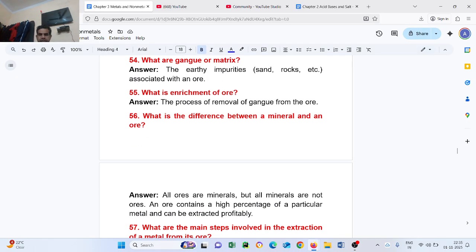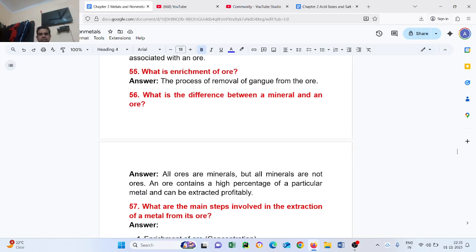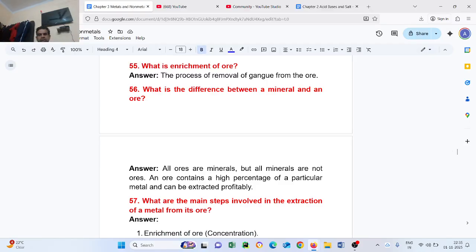Question number 56. What is the difference between minerals and ores? All ores are minerals, but all minerals are not ores. An ore contains a high percentage of a particular metal and can be extracted profitably.